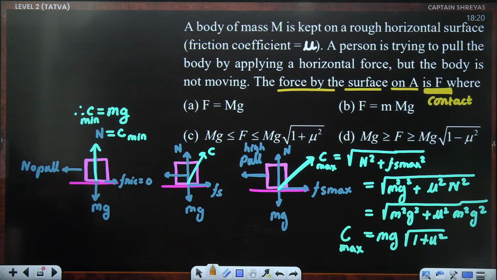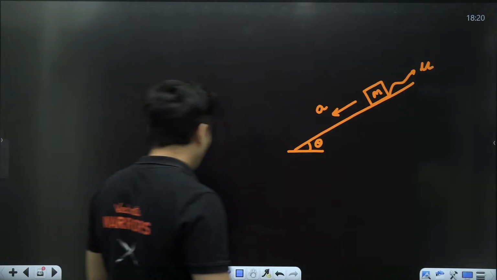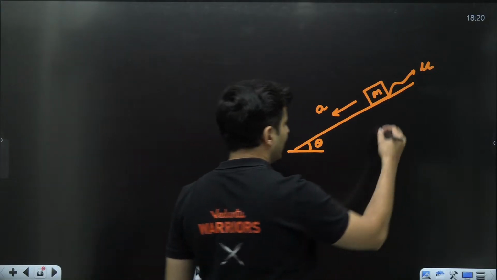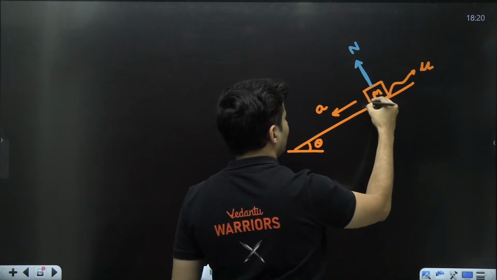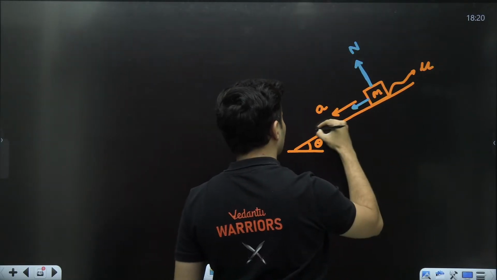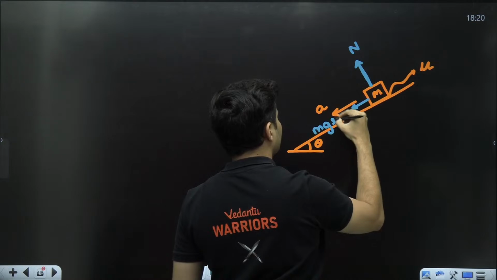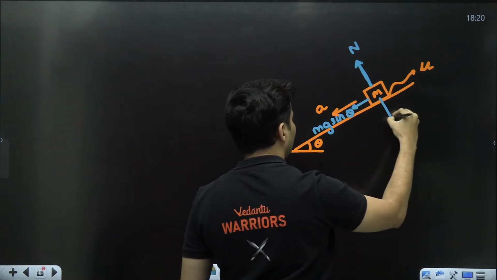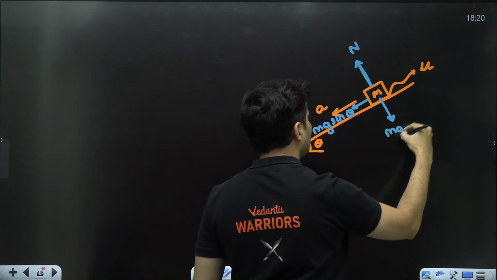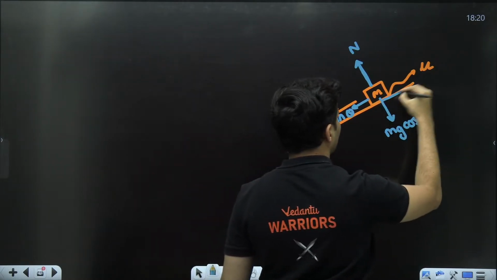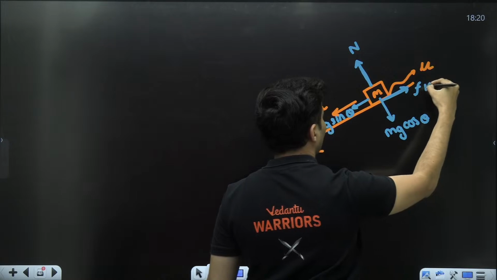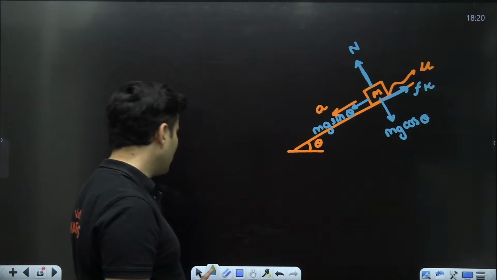Harborine, understood. Great. Nikhil got it. Perfect. Now, in this scenario, when you want to find the acceleration, start off with the free body diagram. Standard forces, guys. Normal will be there. mg will have two components, of course. One will be mg sine theta. The other will be mg cos theta. Friction will oppose the relative motion, so friction will be like this. That would be Fk. Those are the only forces.